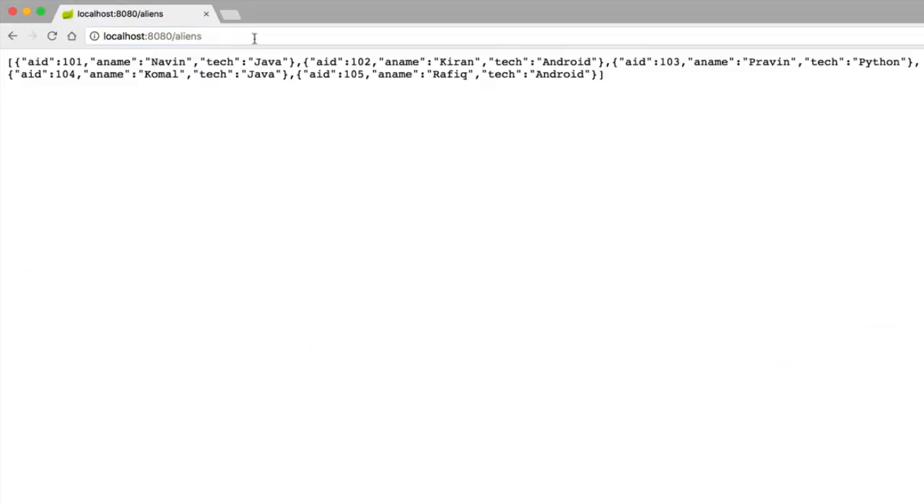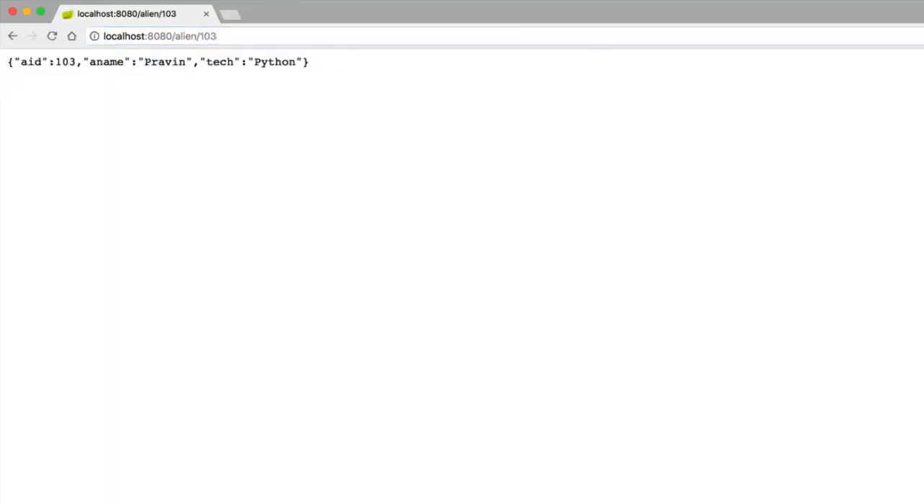So we'll ask for aliens, and yes, we are getting a list of aliens. And look at the format now. This is a JSON format, right? And what if I want only one alien? Let's say 103. You got the alien, right? You got the alien in JSON format. So this is working. We are able to get the data in JSON format.